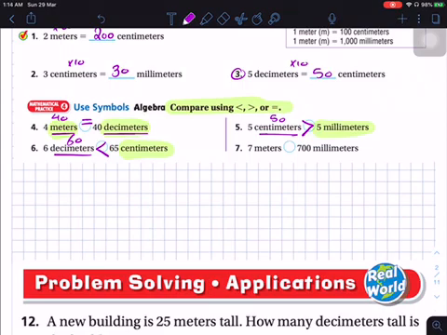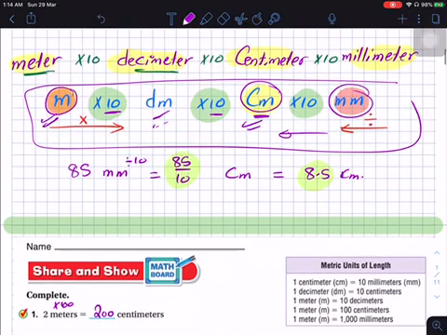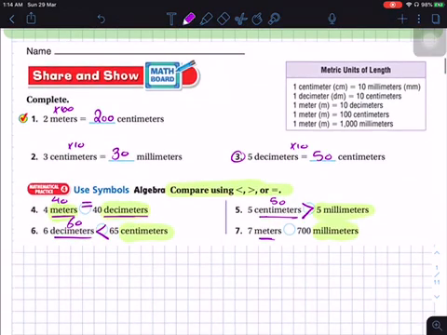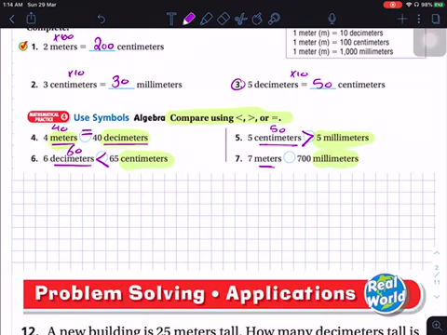Question 7. 7 meters and 700 millimeters. 700 millimeters, keep it as it is because the unit is millimeters, which is the smallest unit. And I have to convert meters into millimeters. Go back again to the diagram: to go from meters to millimeters, you are passing through 10 times 10 times 10, so multiply by 1000. When multiplied by 1000, this one will be 7000. 7000 is greater than 700.